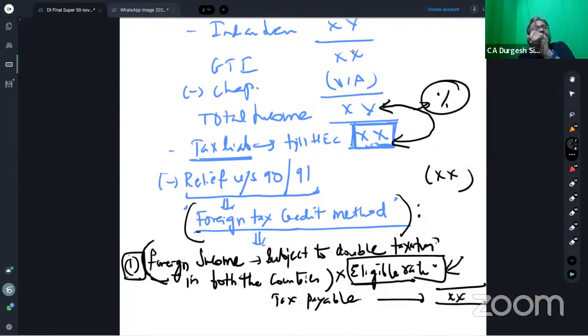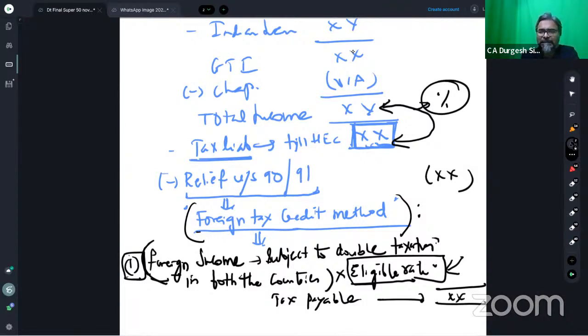So therefore, what happens now, students, in this case? The foreign income which is subject to double taxation, which foreign income? The rental income. The rental income, which is subject to double taxation in both the countries, is it reduced? The answer is yes. The rental income, which is taxable in both the countries, students, is reduced.